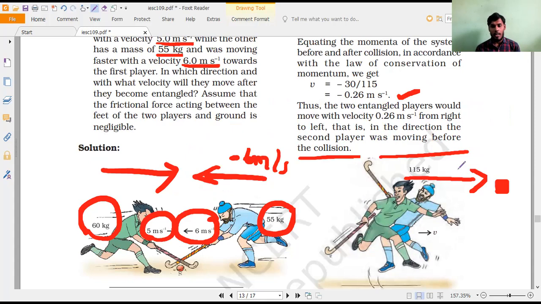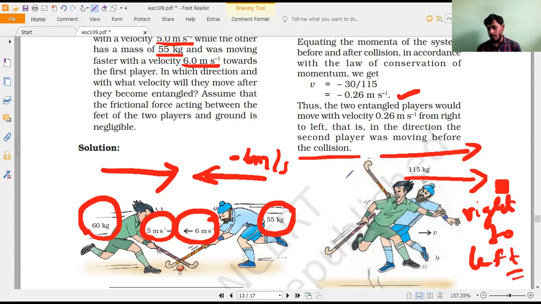What is this direction called? Right to left. So why right to left? Why can't it be left to right? Anybody answer please? Manya. So mass is more. Whose mass is more, Manya? Body 1 or Body 2? So Body 1, this person.